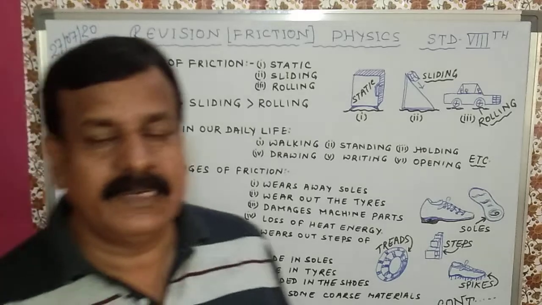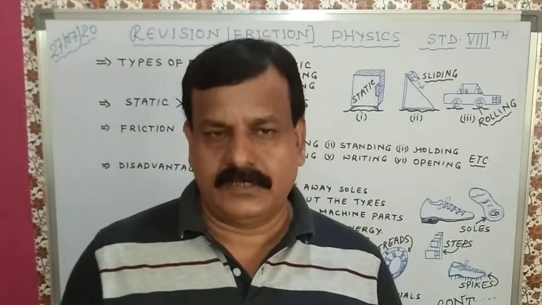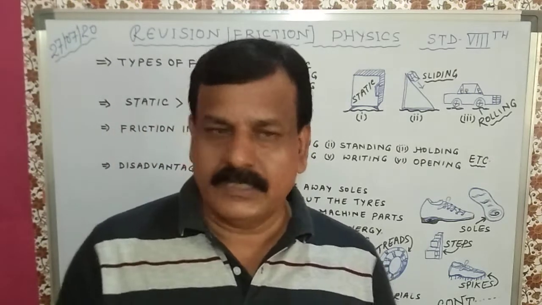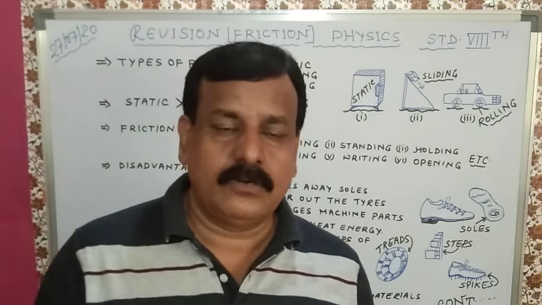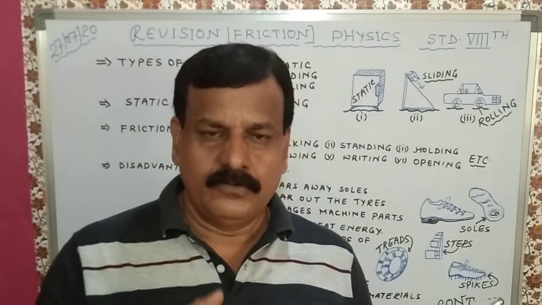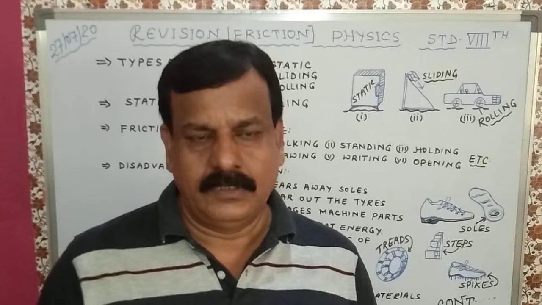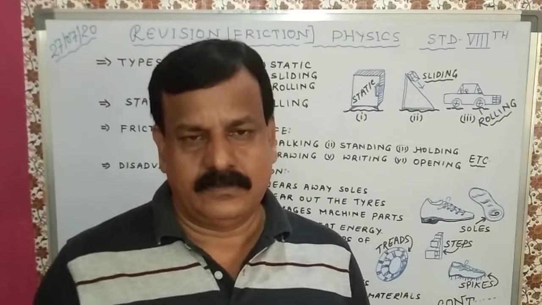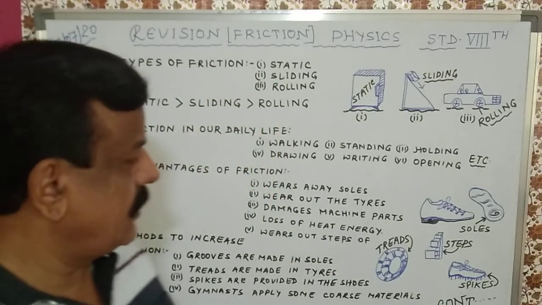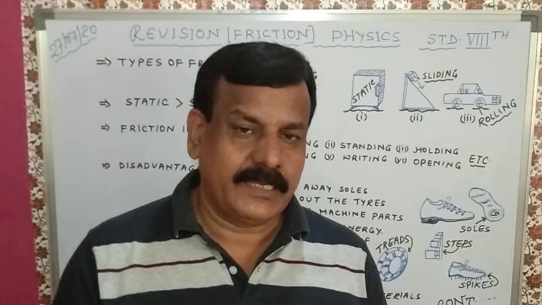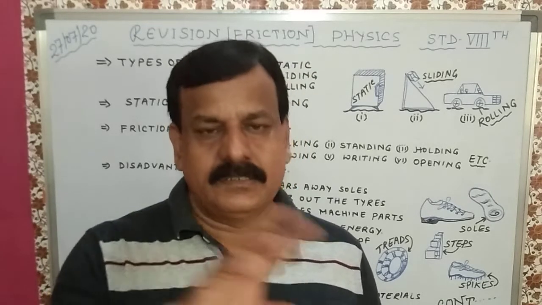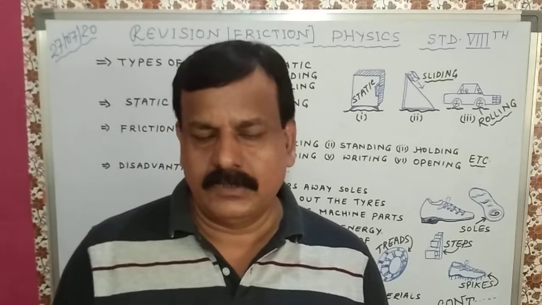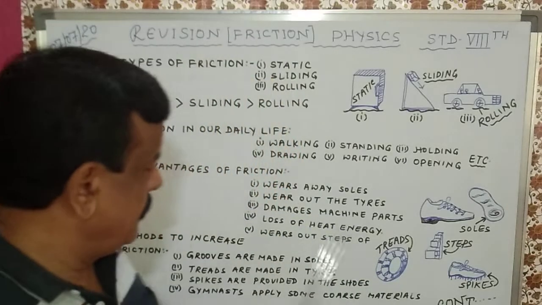Now we also have some disadvantages of friction. Advantages we have seen, now disadvantages. Soles of shoes and slippers wear away, they wear out due to friction. Number 2, the tires of vehicles, cycle tires and motorcycle tires, also wear out due to friction.